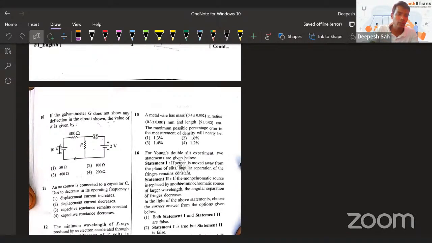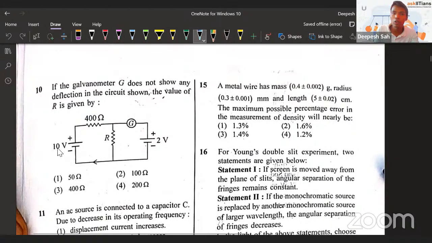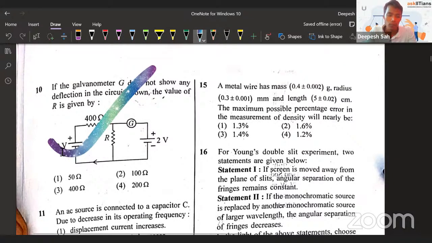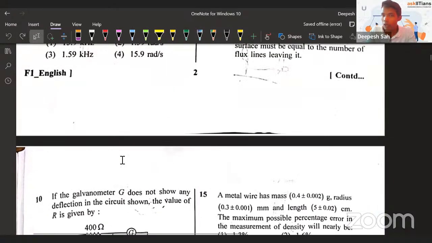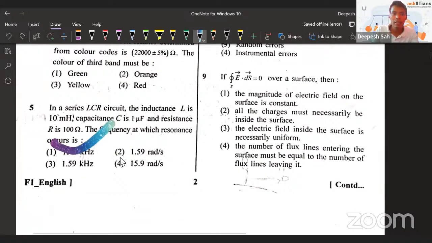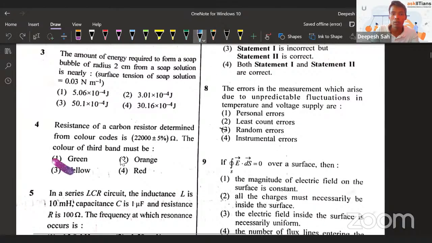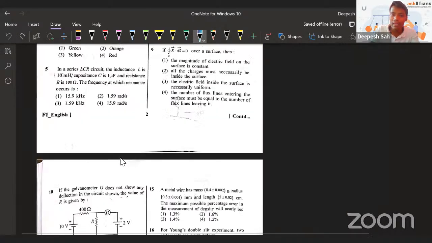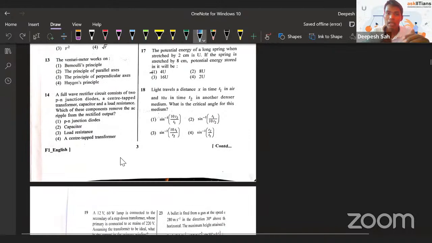I agree. For example, this galvanometer question is not easy. Without a doubt, this is a different question. But other than this, this is not the whole paper. If I talk about this LCR question, or the resistance color code, or any question which you will see over here, it is a straightforward question. And we have done this in our sessions as well.